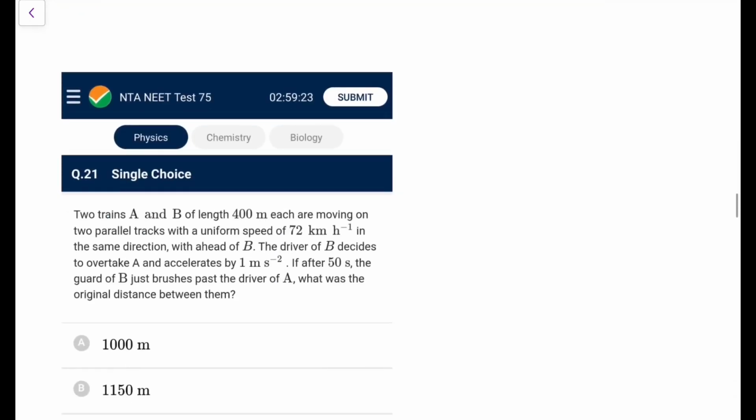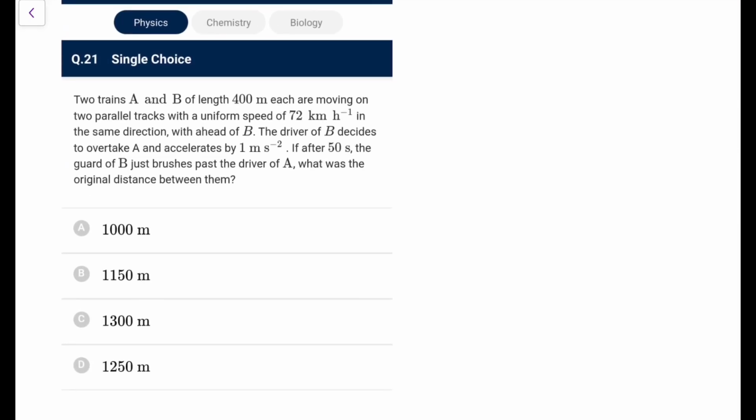Okay. Next, two trains A and B of length 400 meter each are moving on two parallel tracks with speed of 72 kmph, which I can write as 20 meter per second, in the same direction, with A ahead of B. I think there's a printing mistake, I suppose. The driver of B decides to overtake A and accelerates by 1 meter per second square. If after 50 seconds the guard of B just brushes past the driver of A, what was the original distance between them? I think this is a question of NCERT or somewhere, the same question we generally teach to our students.